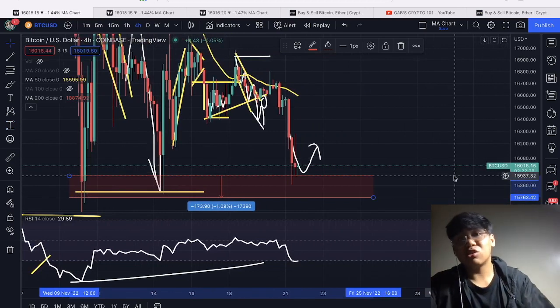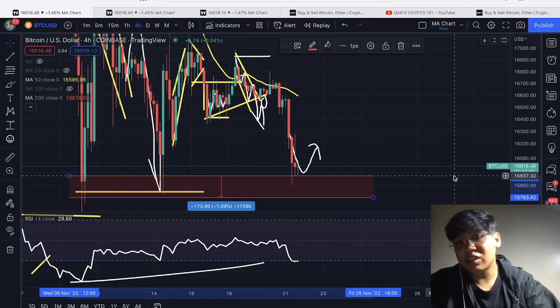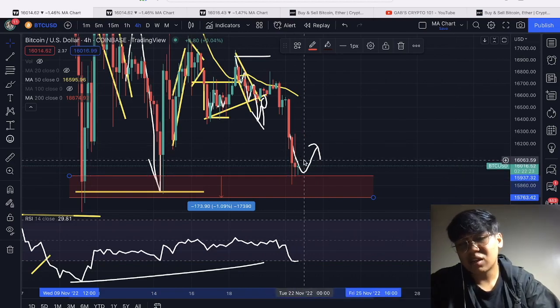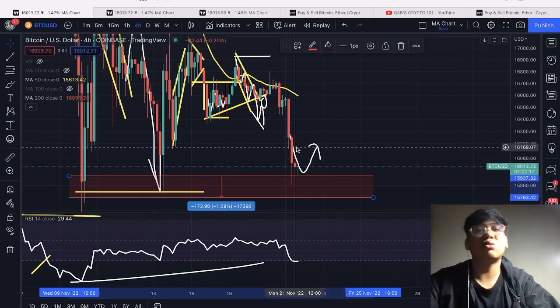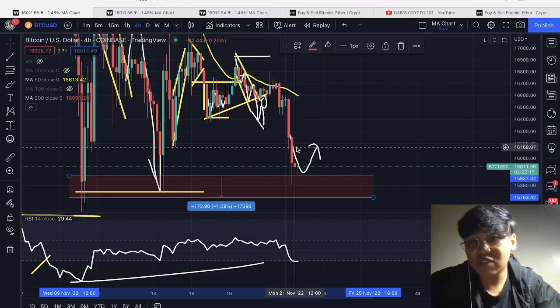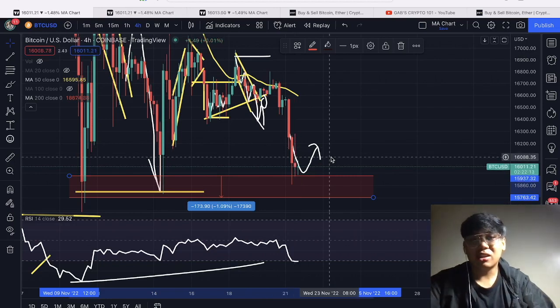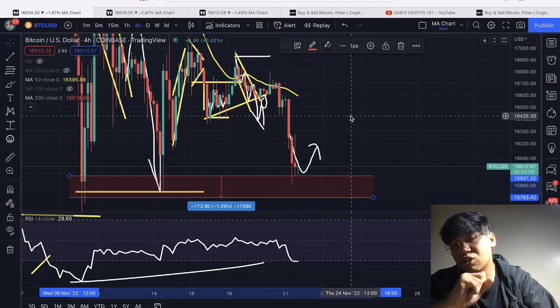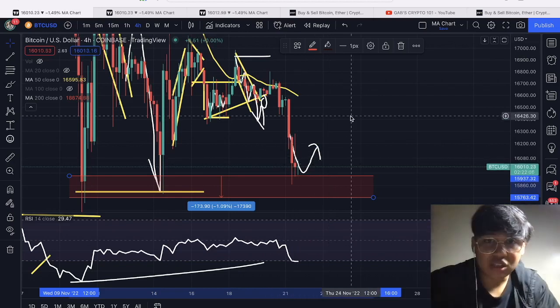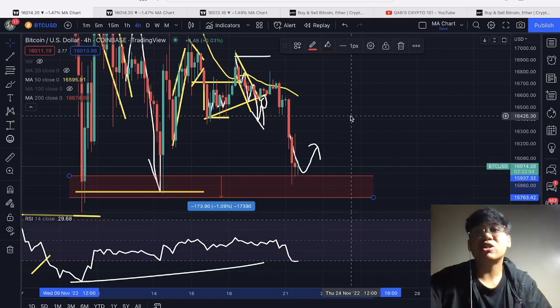So let's try to check out mamayang 8 PM if makakita tayo ng candle close na, let's say, magkaroon siya ng reversal indicators dito. Let's try to monitor that within the coming hours. But right now, this is what we are seeing within the early time frame or 4-hour time frame with the Bitcoin price action. And yeah, I'm hoping that we are going to see a bounce dito. And that is what I'm going to watch out within the coming hours dito kay Bitcoin price action. But anyway, ayun muna update natin for the time being.